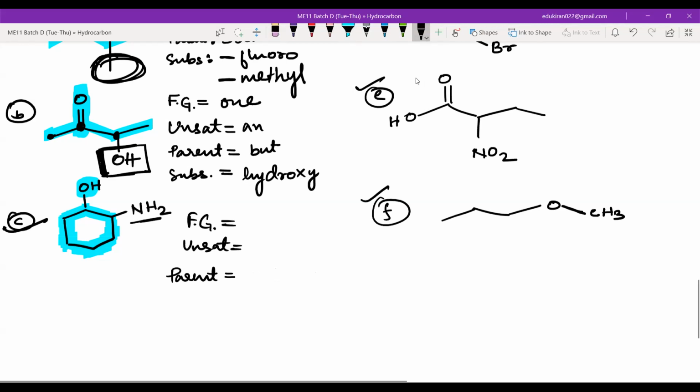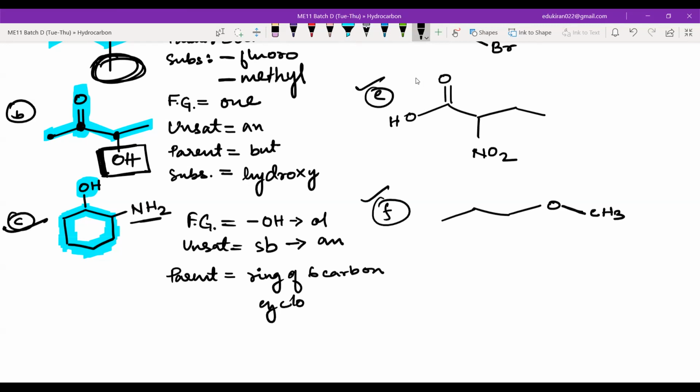Initially, like 5 to 10 problems, you write functional group is OH. So name of OH is OL. Unsaturation is only single bonds, SB. Shorten it SB. And for single bond, we have AN. The parent is ring of 6 carbon. So for ring, I have cyclo. And for 6 carbon, I have hex.